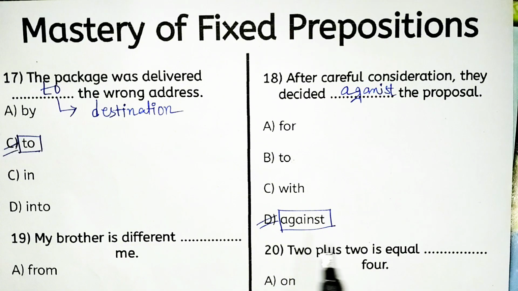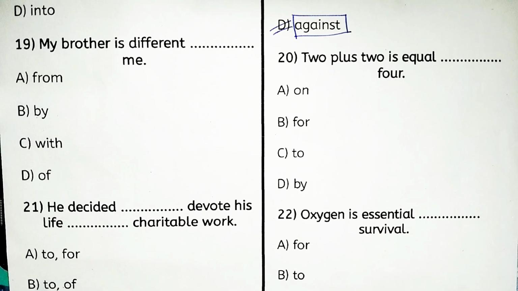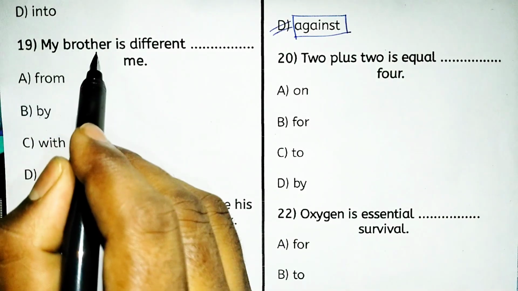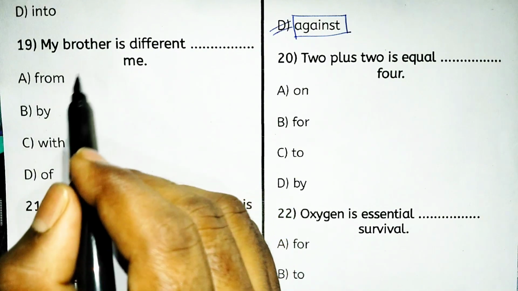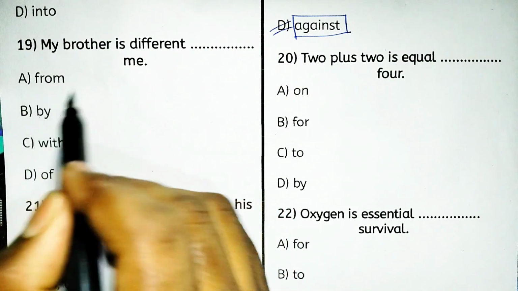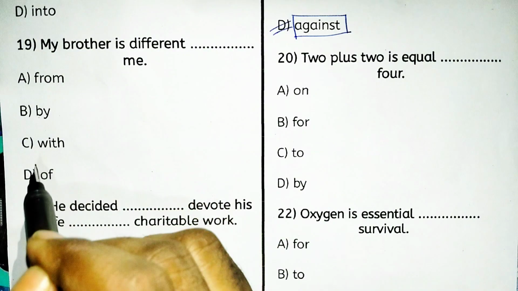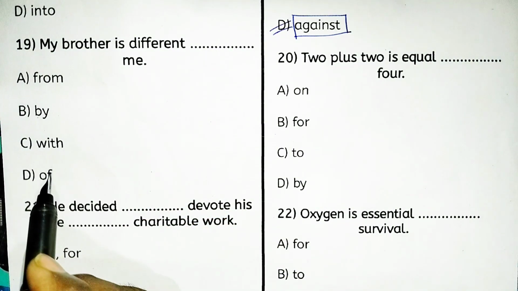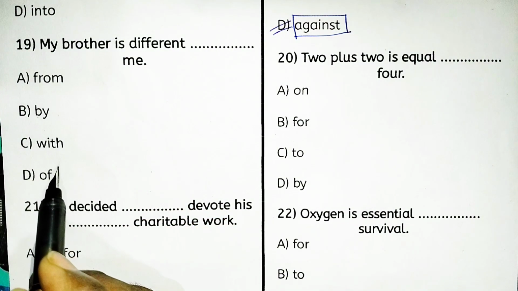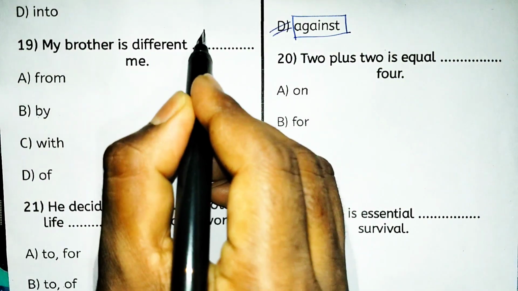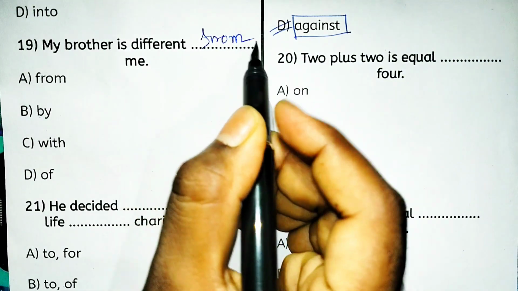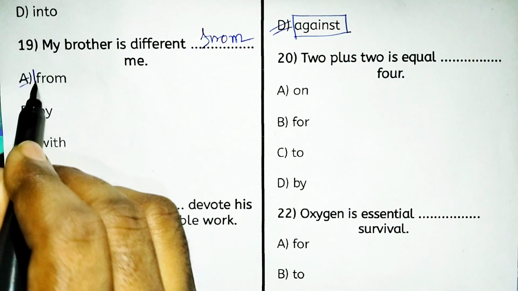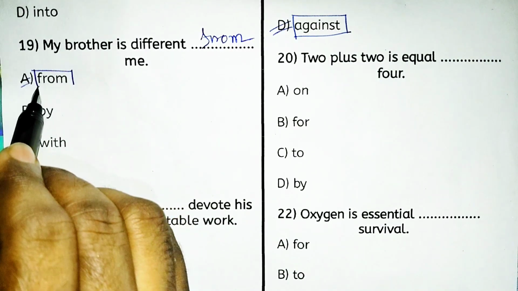Next, my brother is different dash me. So which one is right? Different from me, by me, with me, or of me? So look, different from. Option A, that is from, is the right fixed preposition.